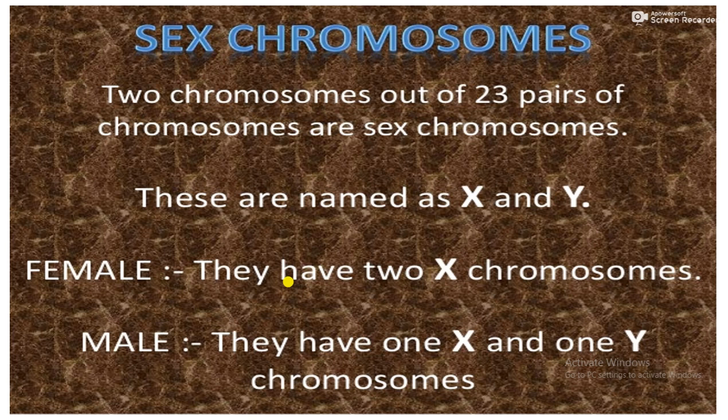Then sex chromosomes. Two chromosomes out of the 23 pairs are sex chromosomes, named X and Y. X is female and Y is male. Females have 2 X chromosomes, and males have 1 X and 1 Y chromosome. These are the sex chromosomes of the human body in male and female. Females are XX and males are XY.